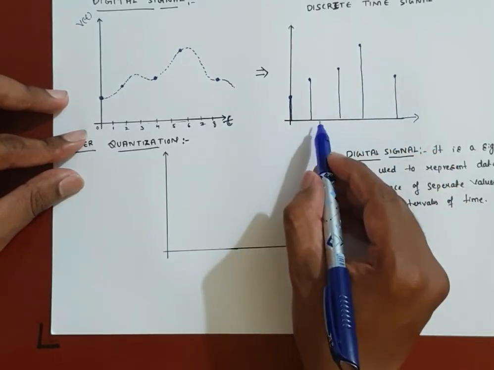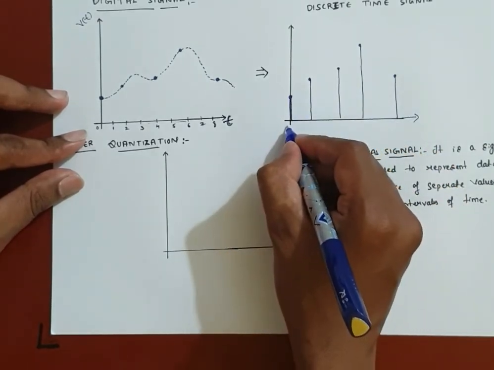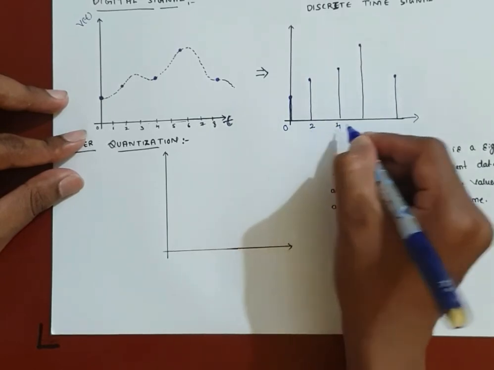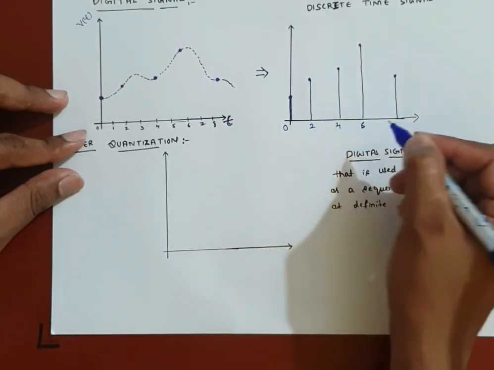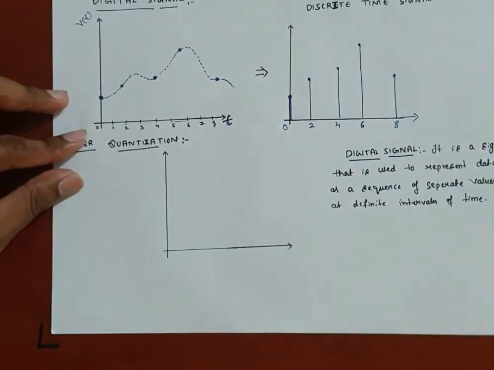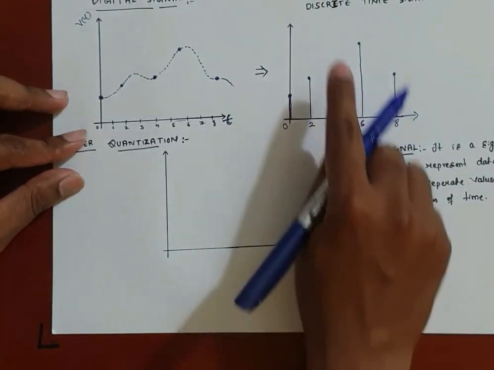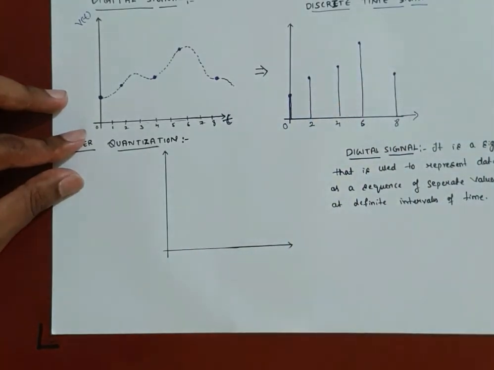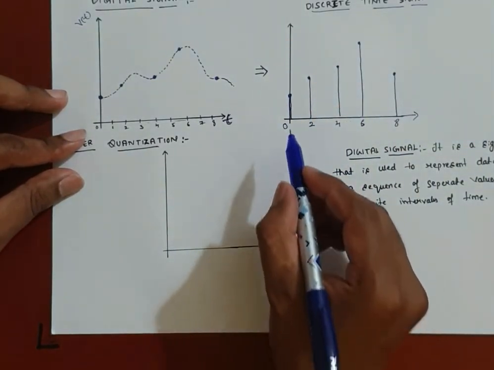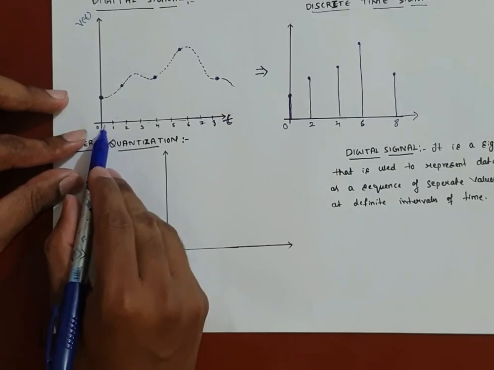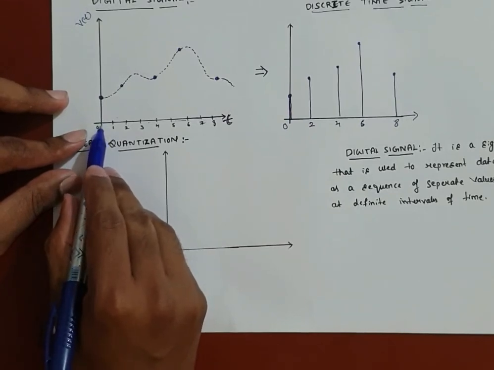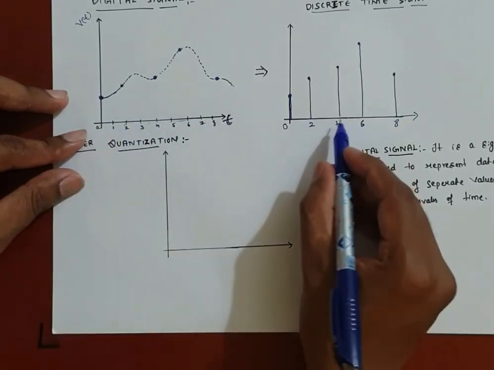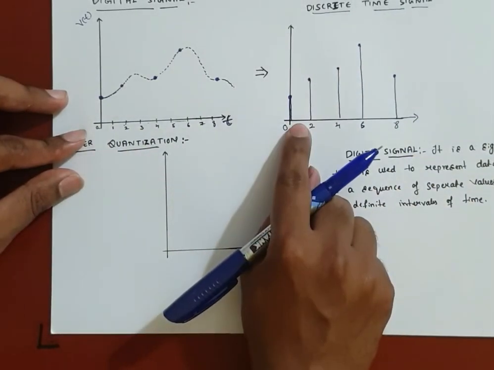So if you observe this signal, the information is present only at 0 second, 2 second, 4 second, 6 second, and 8 second. This signal is called a discrete time signal. See here, in case of analog signal there is information present between 0 to 2, but in case of discrete time signal the information is lost.